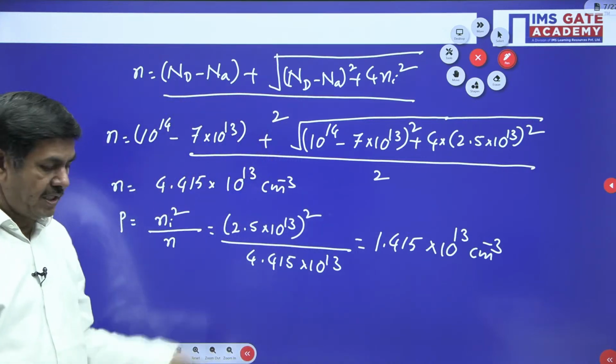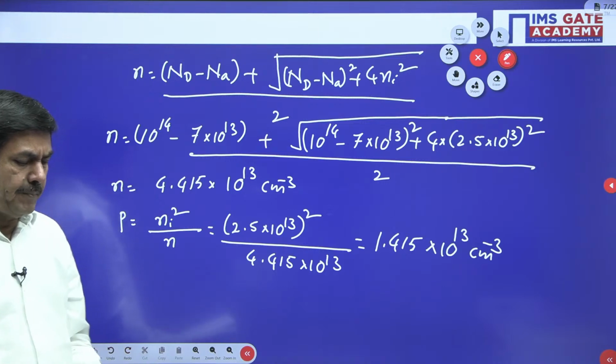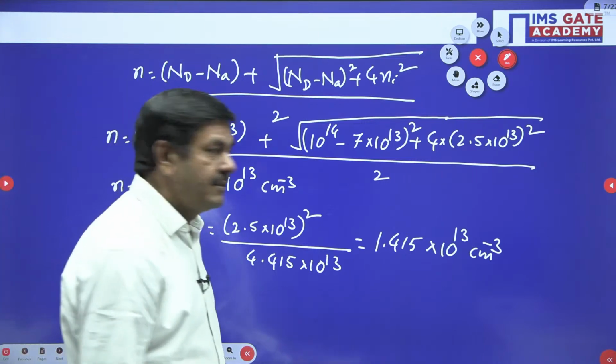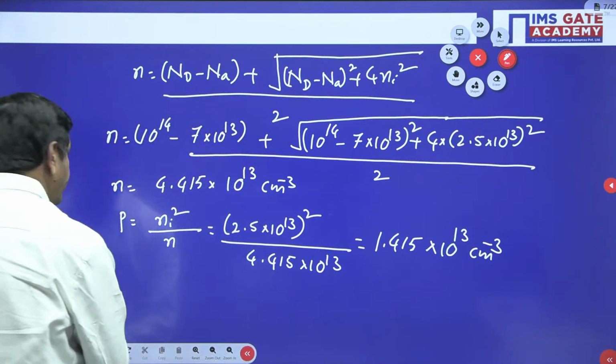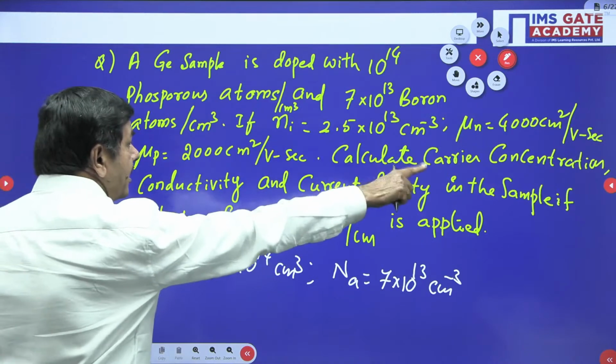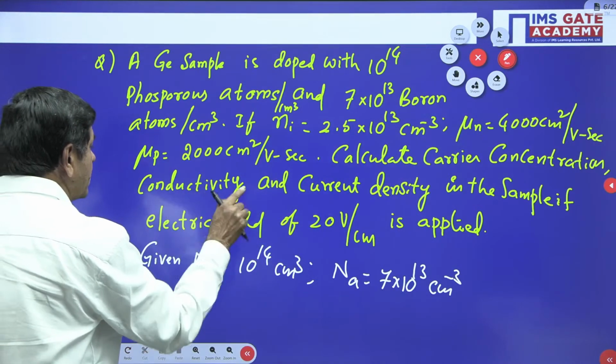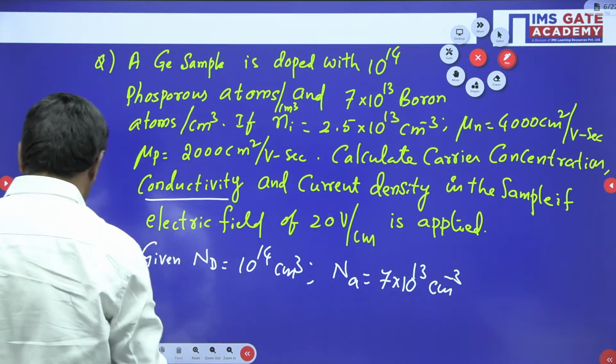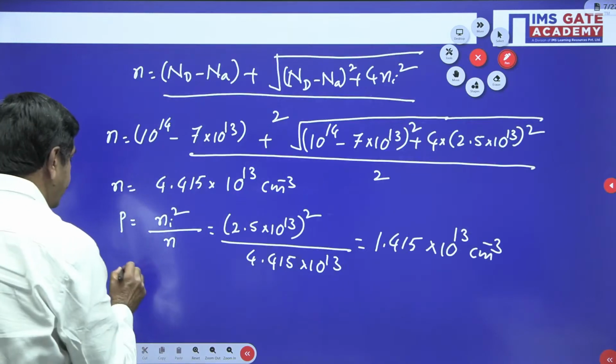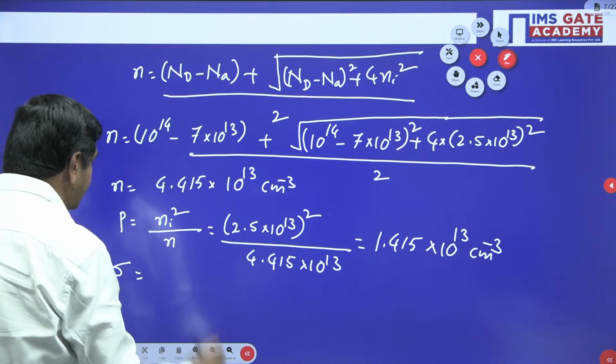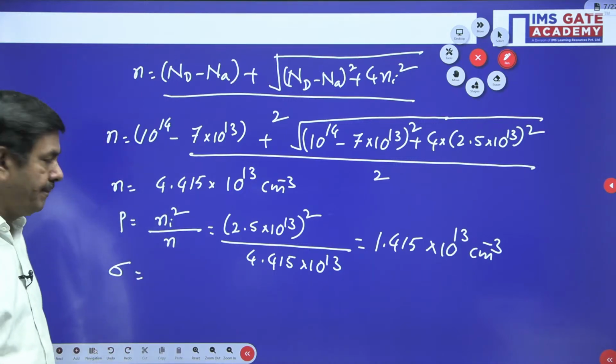We are getting both concentrations now. The problem is also asking to find the conductivity. Carrier concentration is done; conductivity is also required. Conductivity is denoted by the symbol sigma.